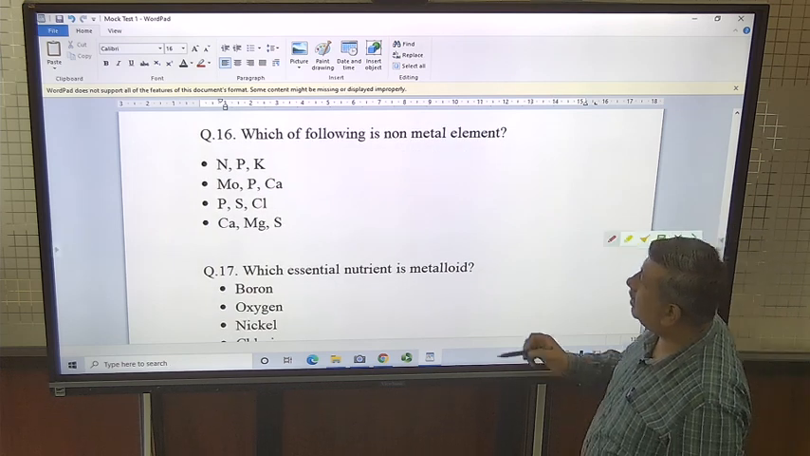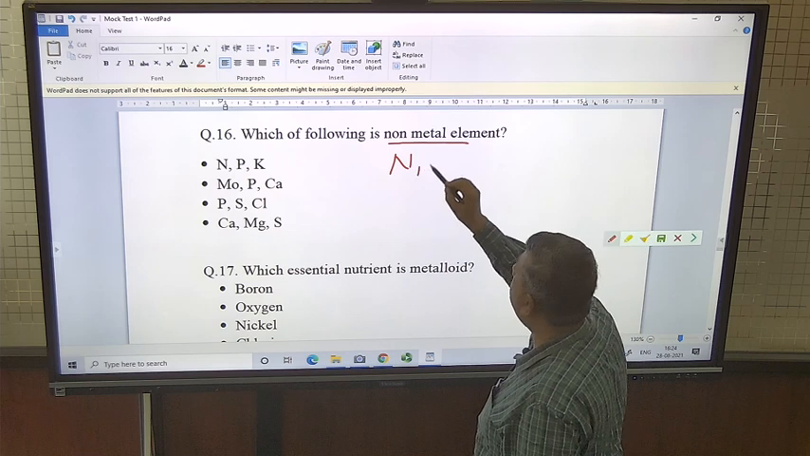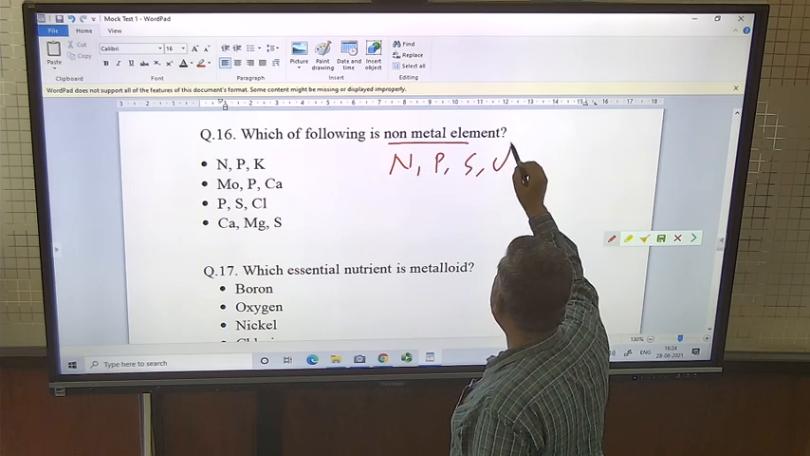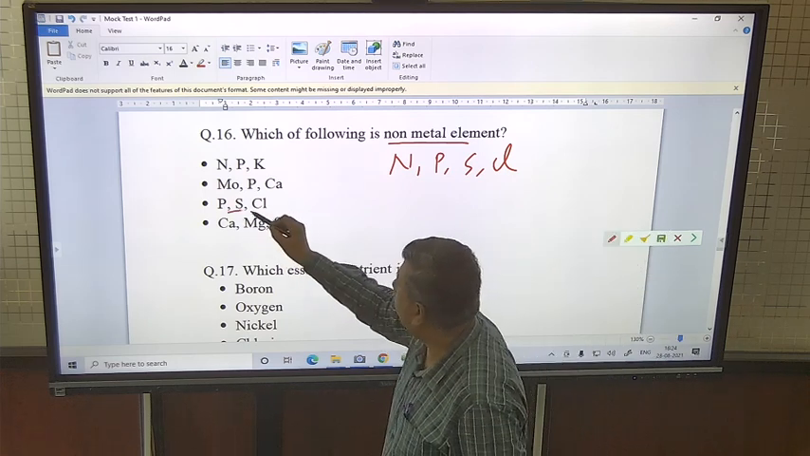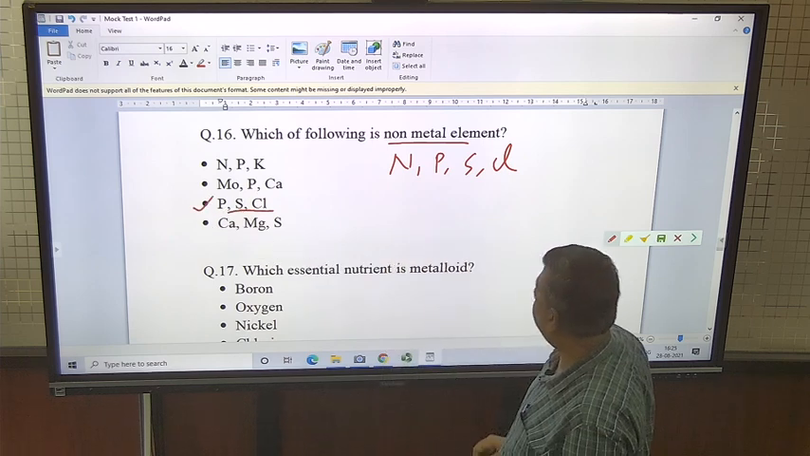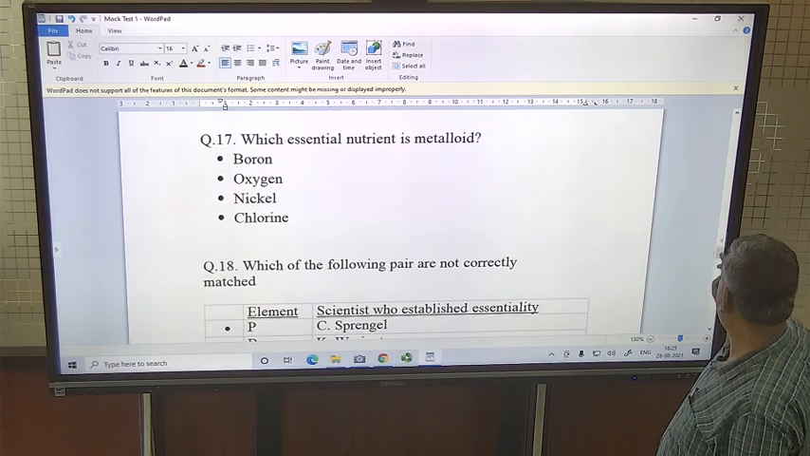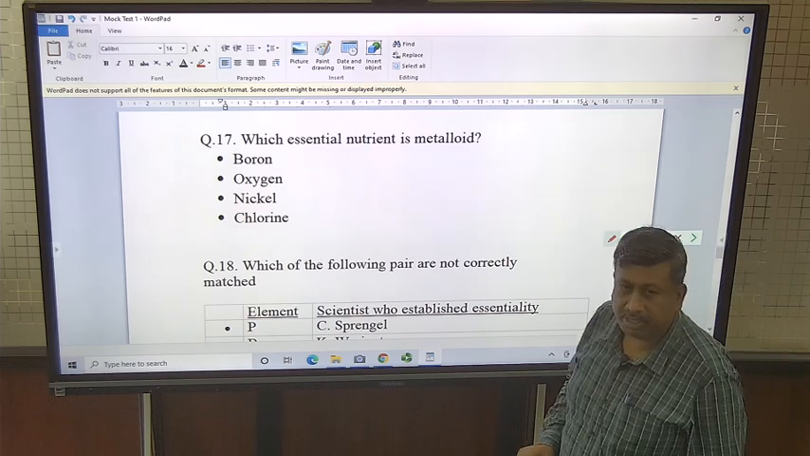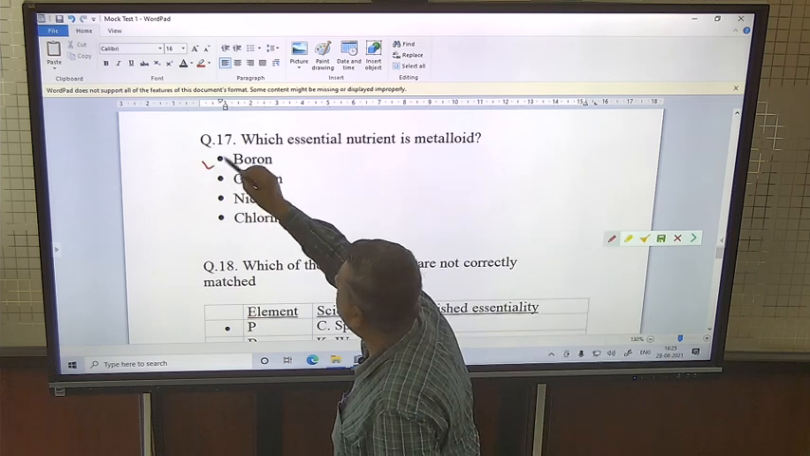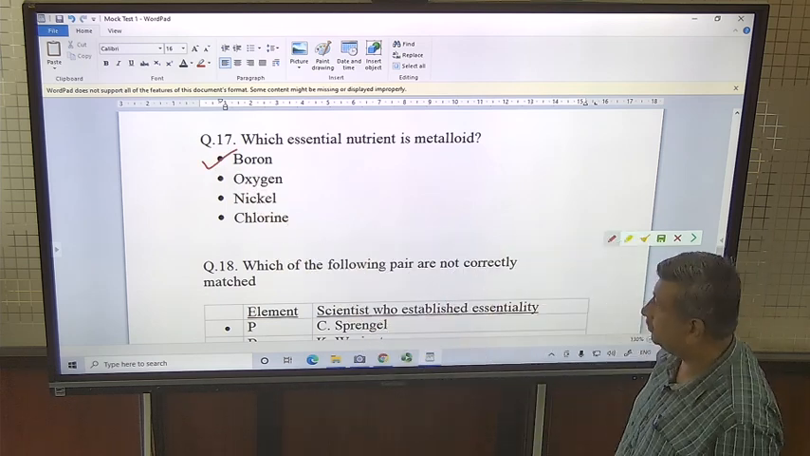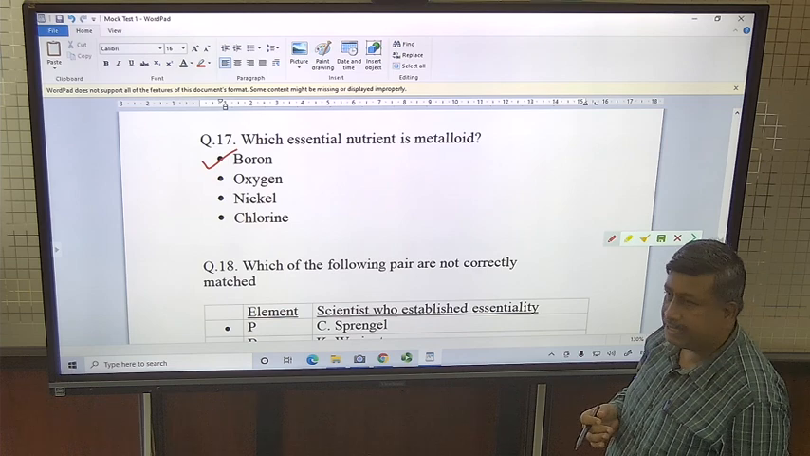Which of following is non-metal element? Non-metal element, if we talk about essential nutrients, then N, P, sulfur and chlorine are non-metal. So here option are this one, phosphorus, sulfur and chlorine. Which essential nutrient is metalloid? Metalloid have both the property metal and non-metal. So metalloid is boron. Remember this, boron, it is metalloid. Oxygen and chlorine are non-metal and nickel is metal.